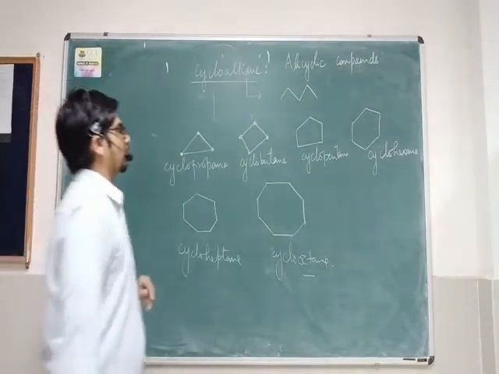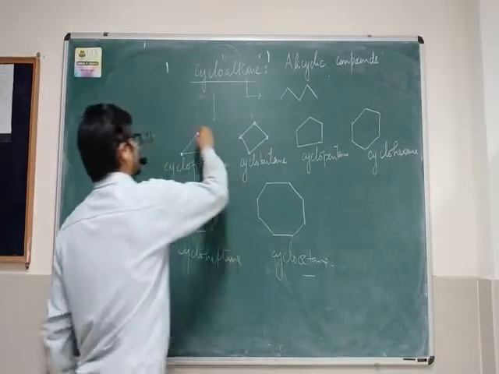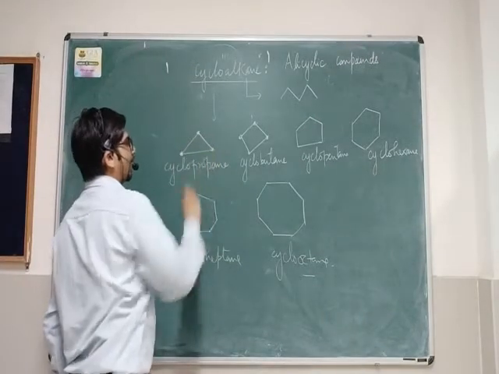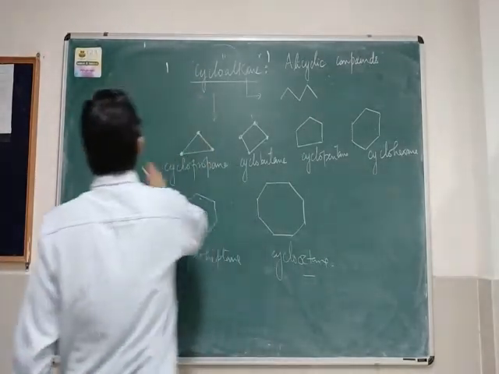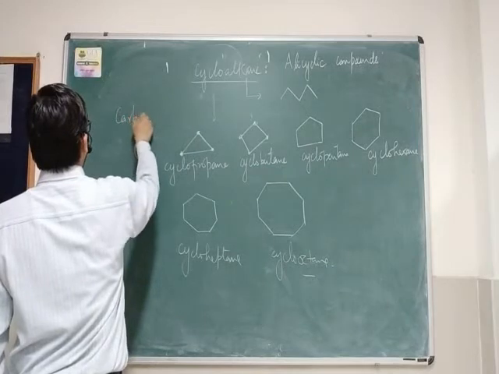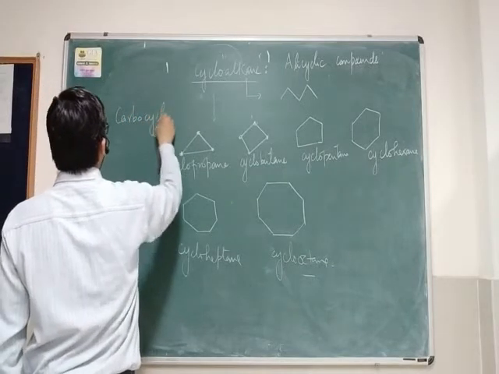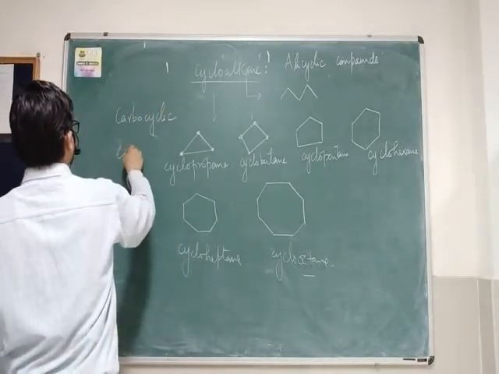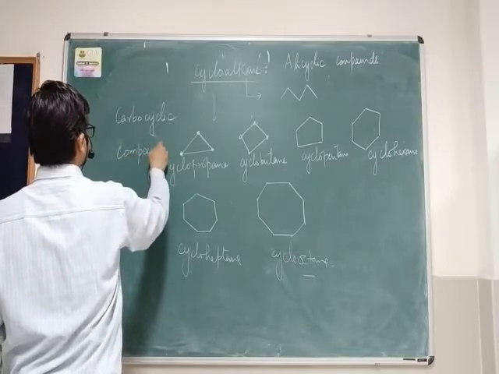One thing you can note in all of these compounds: there is carbon in the backbone. So we can also call these compounds carbocyclic compounds.